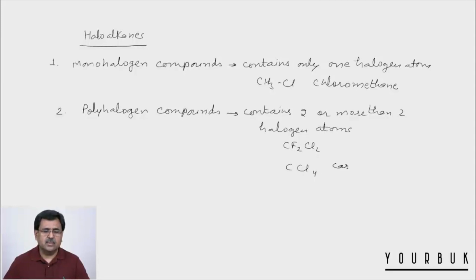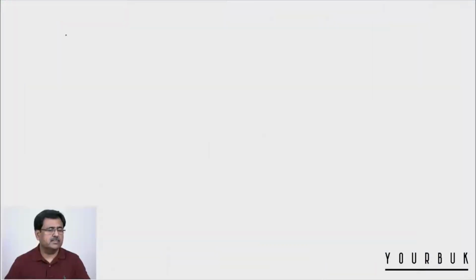This is called carbon tetrachloride. And this is called chlorofluorocarbon. Now, monohalogen compounds are also called alkyl halides.